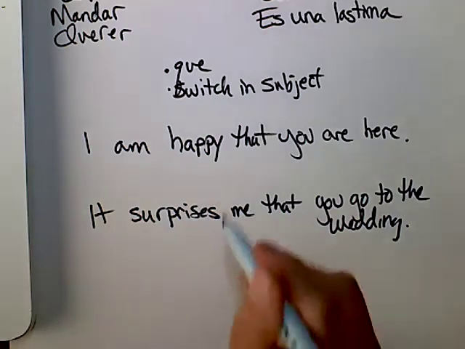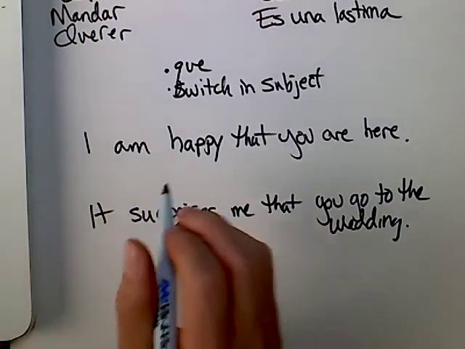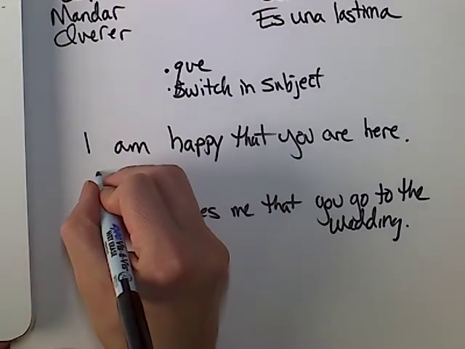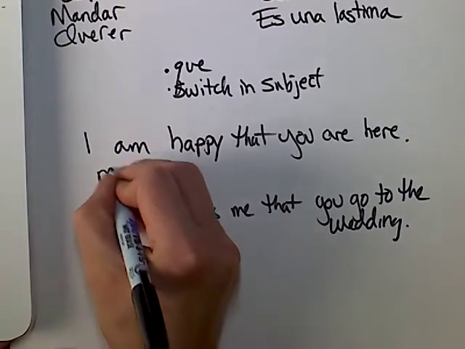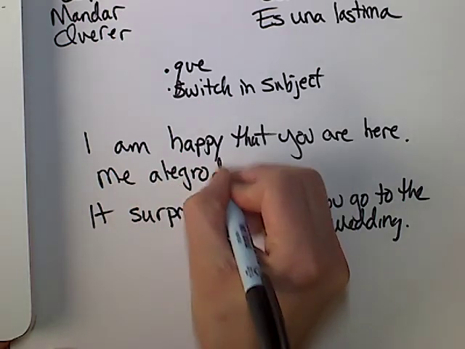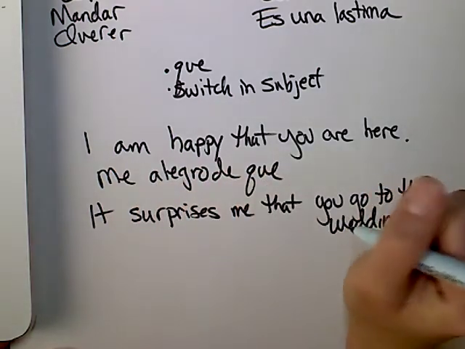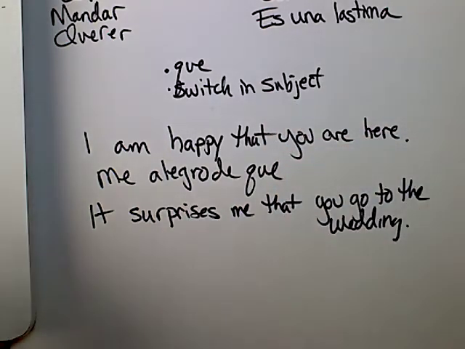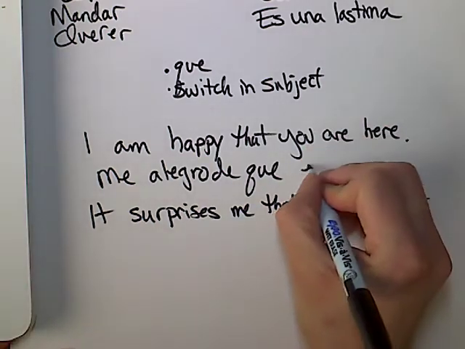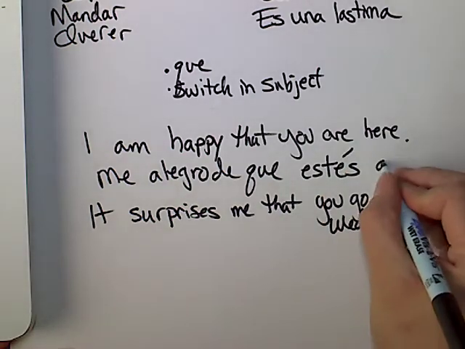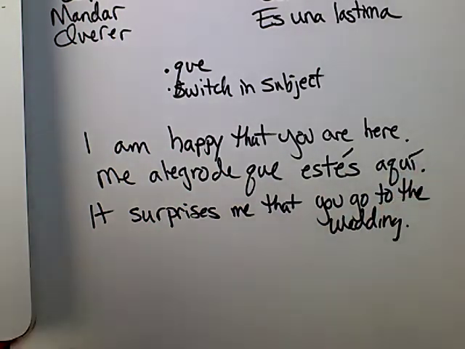Okay, Olivia, what's I am happy that you are here? Now remember, there's a lot of ways to say I am happy. Me alegro de que, it makes me happy that. And we're talking about that you are here in terms of your location, so what verb do we have to use? Estar. And that's one of our regulars, so it would become estés with an accent. Aquí. Good.